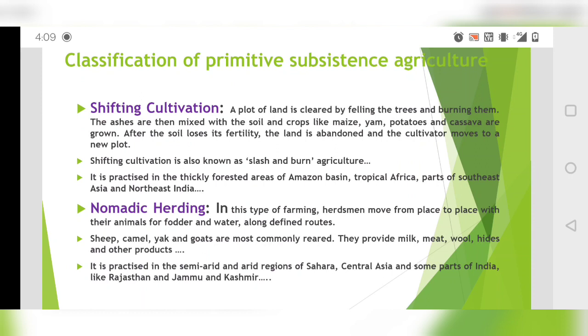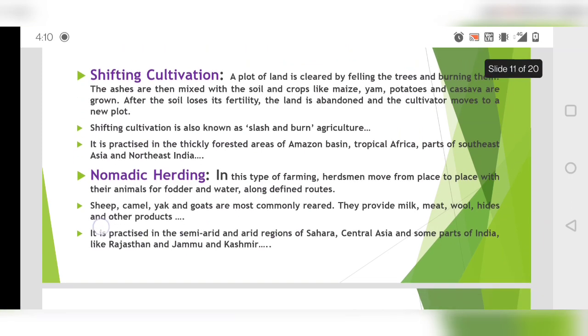And you know that shifting cultivation is known by different names. If you go to Northeast India, it is known as jhuming cultivation. If you go to Malaysia, it is known there as ladang. If you go to Brazil, it is known as roca. And if you go to Mexico, it is known as milpa. So these are the different names, and you should know about them.